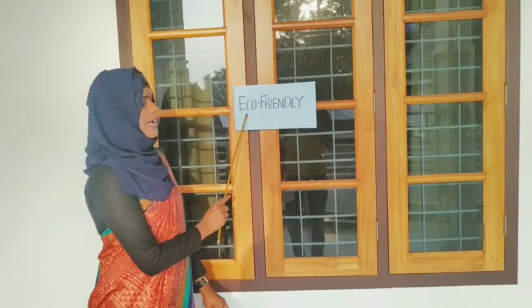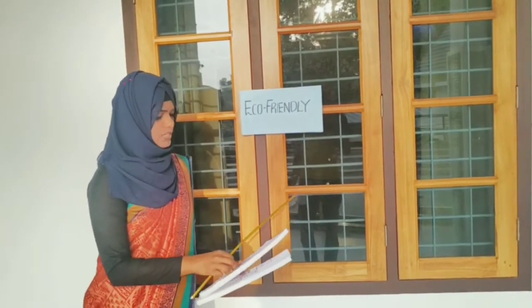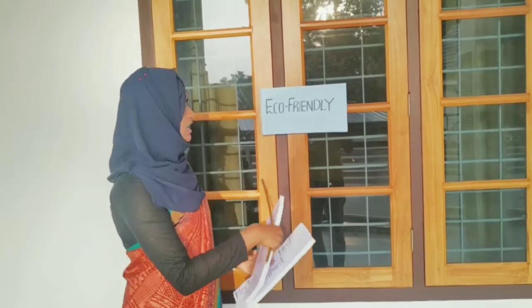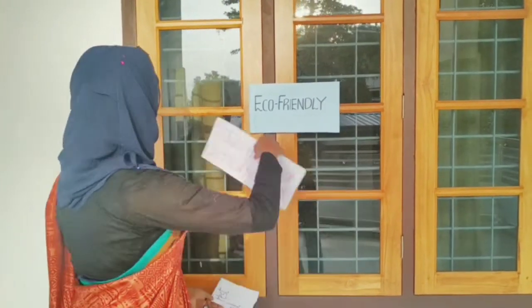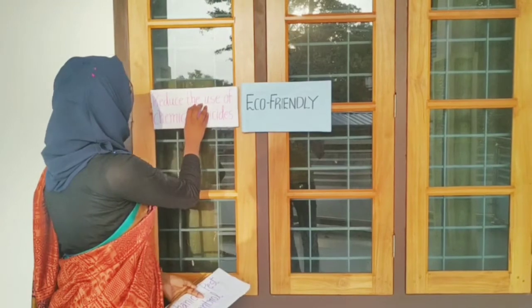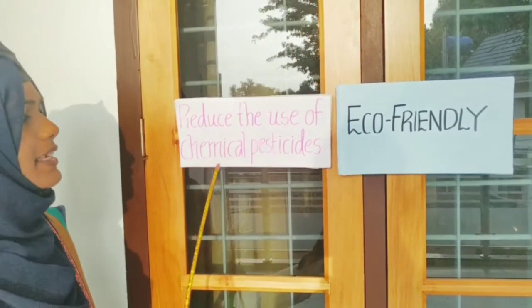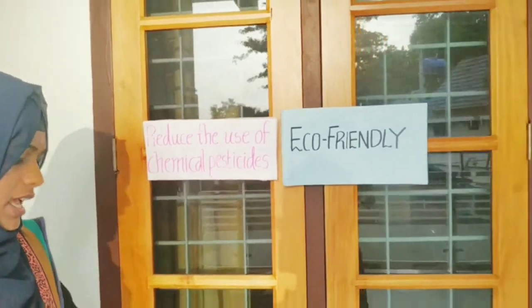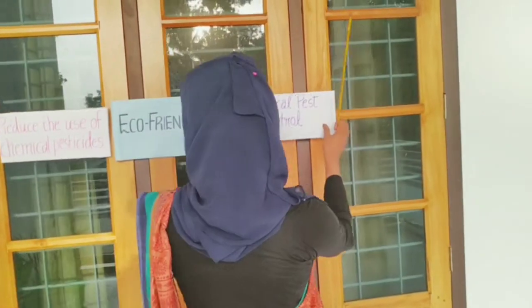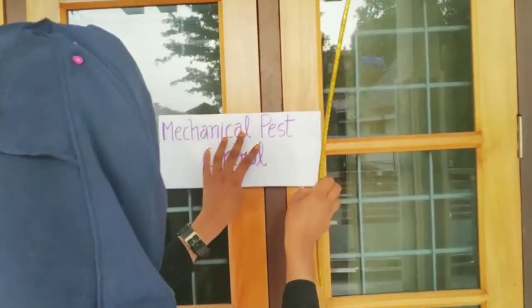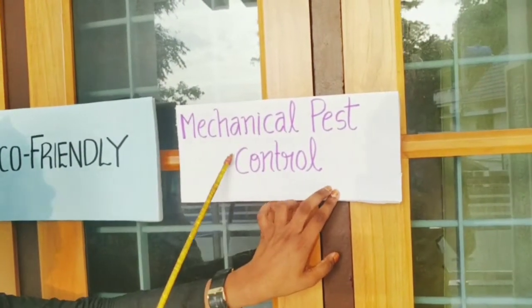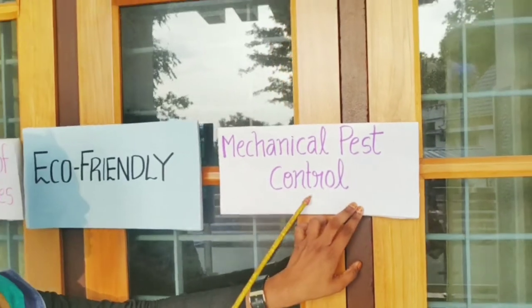We can go through the eco-friendly methods used in integrated pest management. Okay, so eco-friendly methods. Do you know what the methods are? The first method is to reduce the use of chemical pesticides. The next method is mechanical pest control.